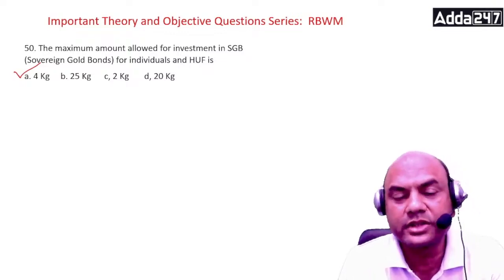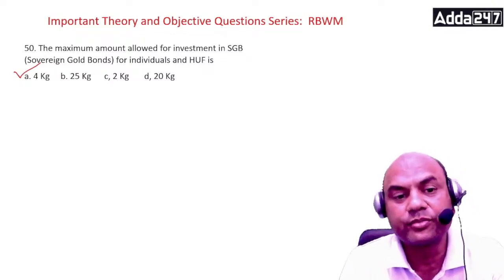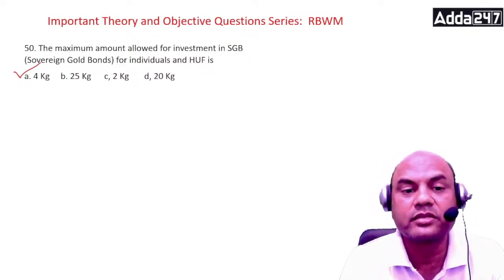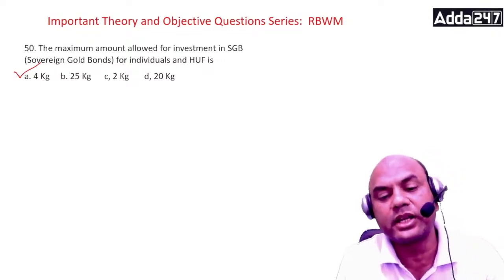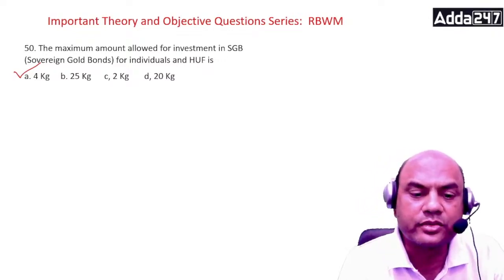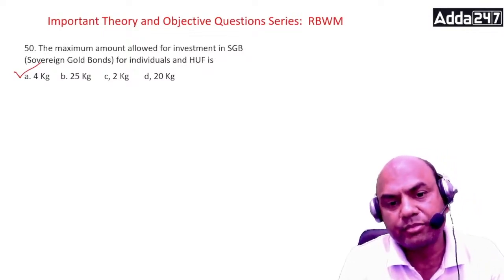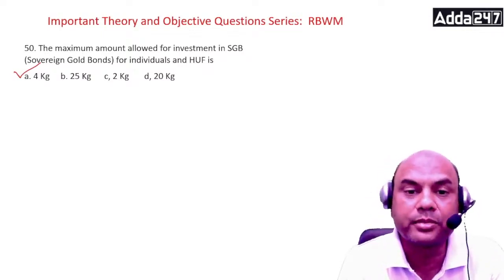So they can invest up to 20 kg. Trusts have a limit of 20 kg. Individuals and HUFs have 4 kg. The minimum permissible investment is 1 gram.